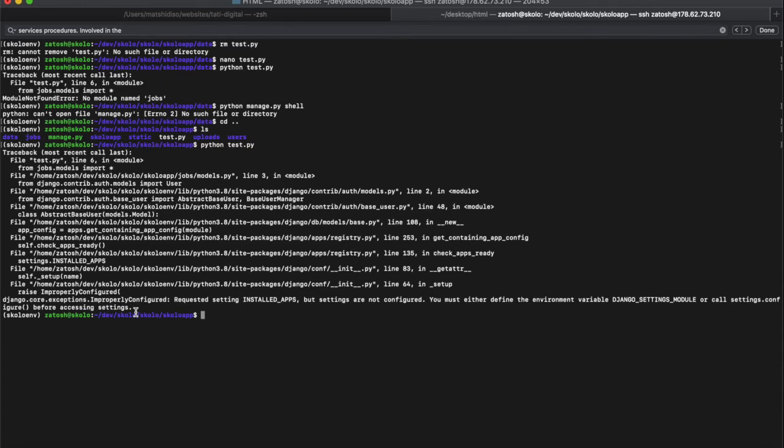Okay, but for the same reason that I explained to you earlier on, this is the error that I was already expecting, that we're running outside of the Django environment. We have to be inside of the Django environment to be able to access the database and to be able to access the models, all right? So it's trying to look for the settings, it's trying to look for the environment, but it can't find it, all right?